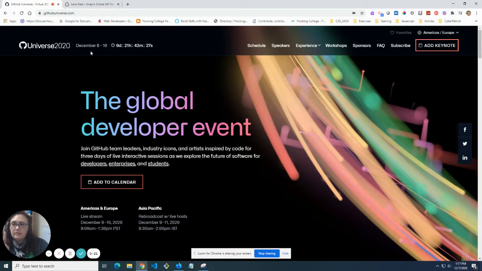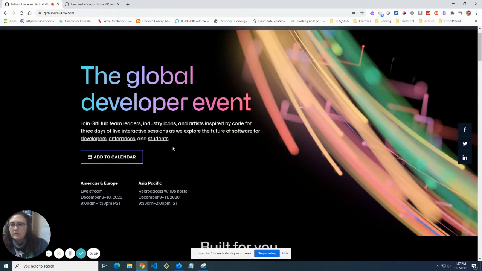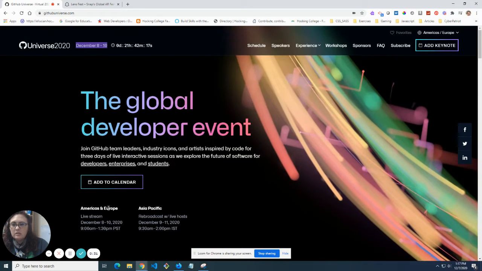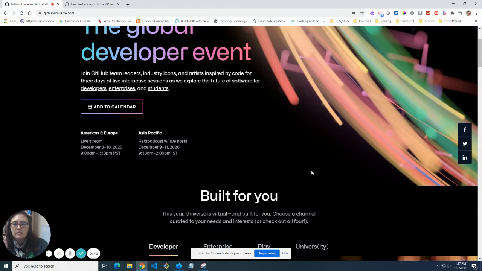So this is a 3-day event, and they both happen at the same days, both of these events. But it's December 8th through the 10th, which is starting tomorrow. And it's a global developer event. And it starts, looks like 9 a.m. Pacific time, which I think is around 1 o'clock Eastern Standard Time, give or take. And so let's go ahead and go over this.